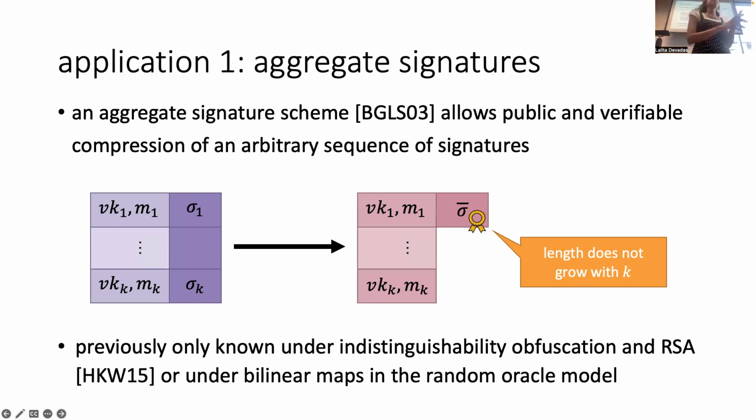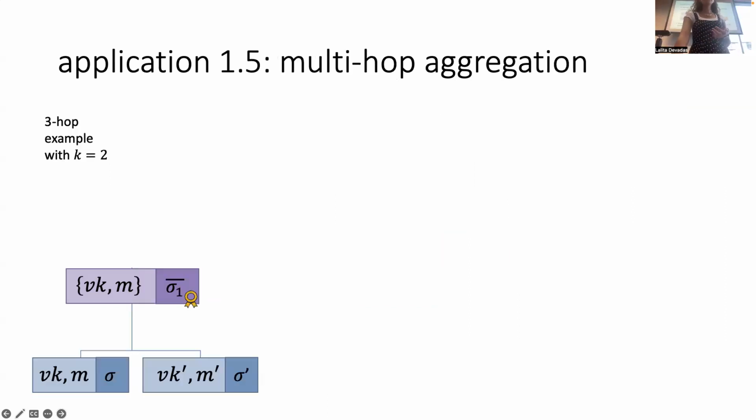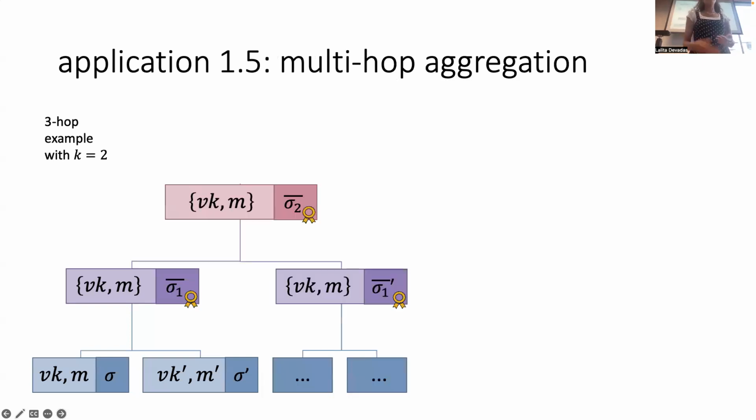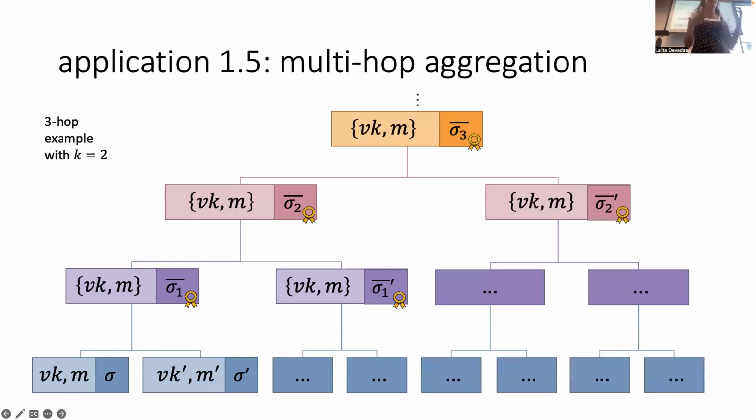But as it turns out, in a lot of actual applications of aggregate signatures, for example, in many distributed internet applications like BGP route authentication, what we really want to do is do this multiple times. So we can have some aggregate signature sigma bar 1, and then take another aggregate signature sigma bar prime 1 and aggregate those together again. We want to basically continually do this, pretty much as much as we want.